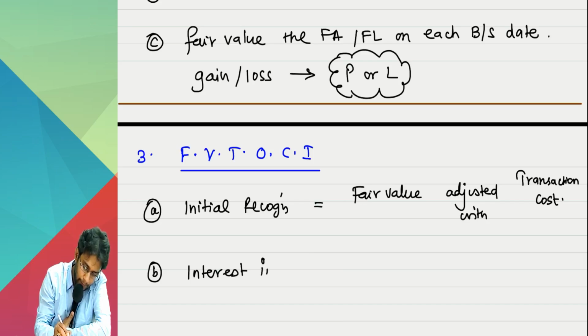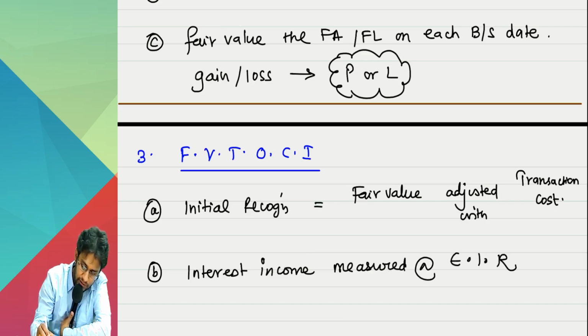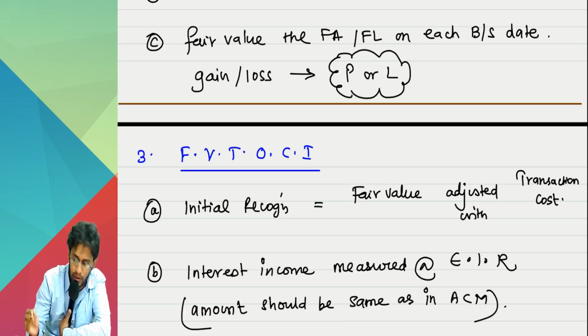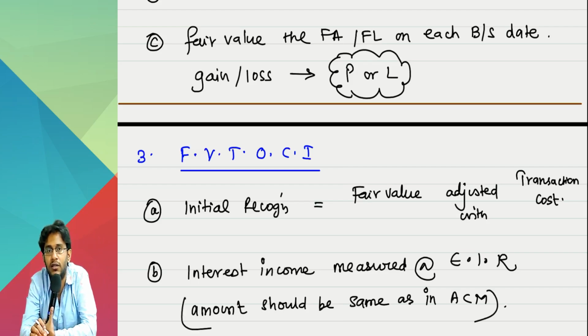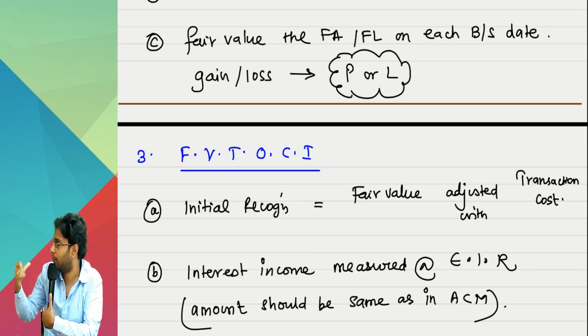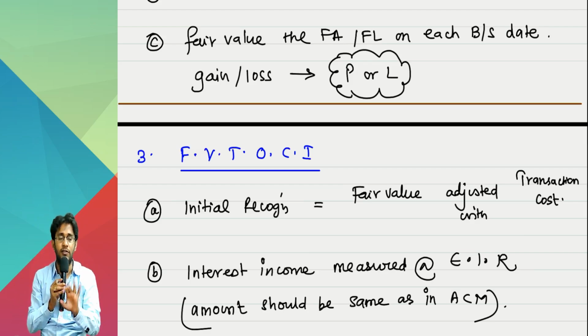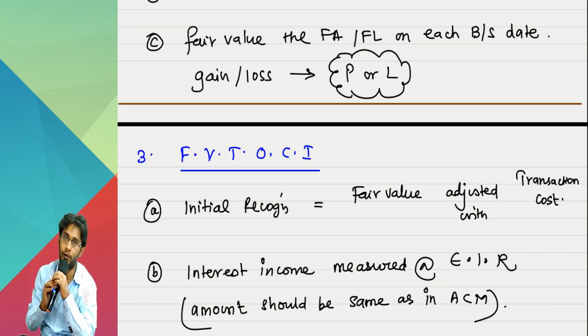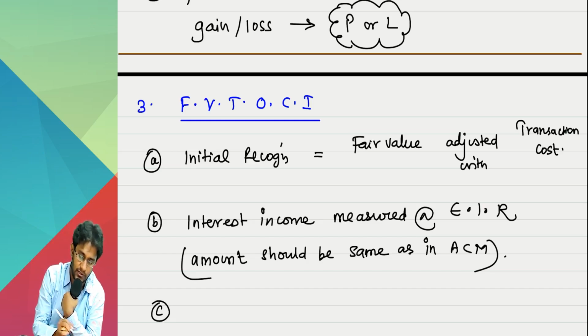Interest income is to be measured at the effective interest rate. In fact, the amount should be the same as in ACM. If you apply the ACM method, how much interest income will come each year? The same interest income in this method also you have to recognize as income. Effectively speaking, the first point and second point are literally copy paste of ACM even in FVTOCI. The third point obviously is different.